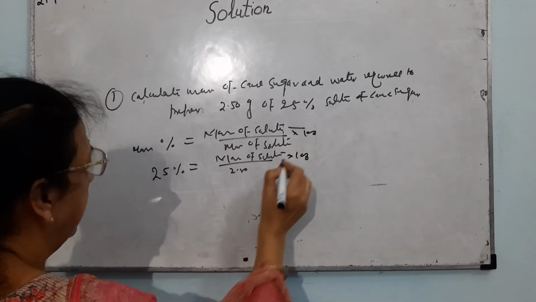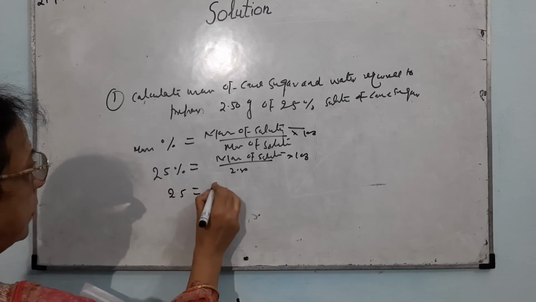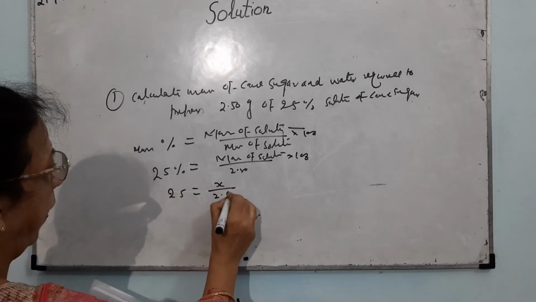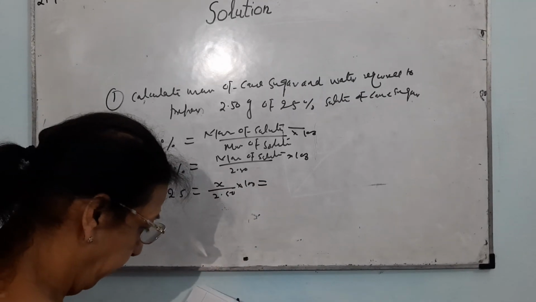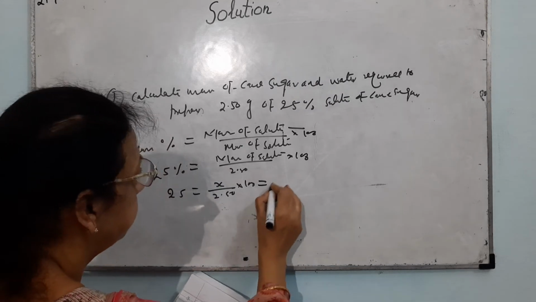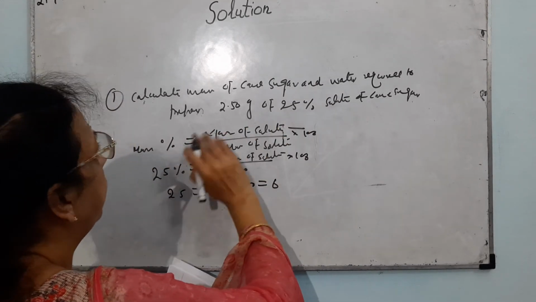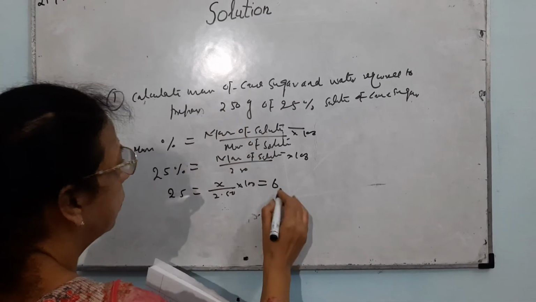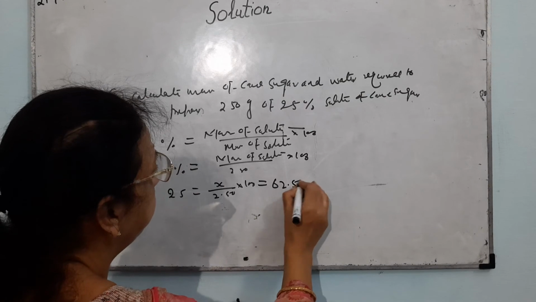Just put the value: 25 is equal to x upon 250 into 100, and you will get the value. It is 250, not 2.50. Now you will get 62.5 gram.